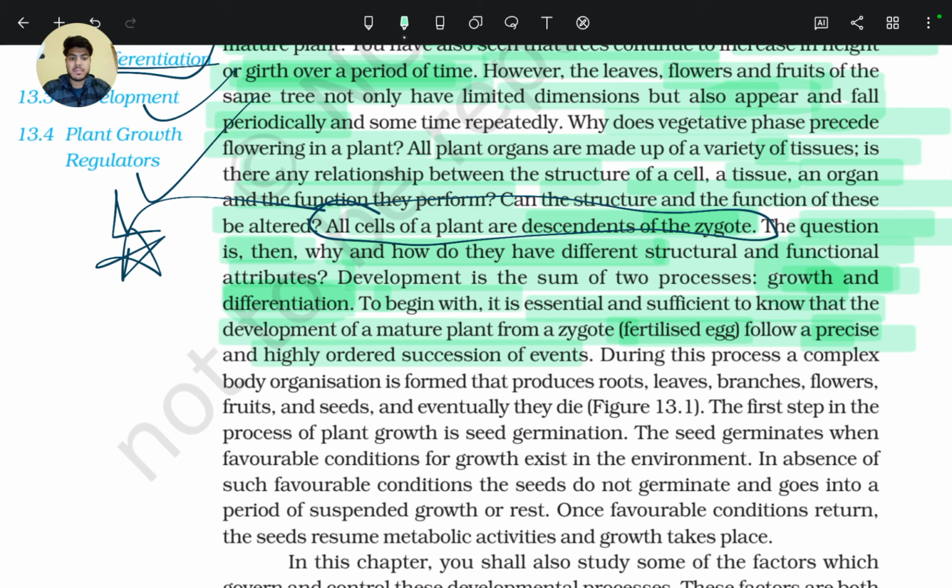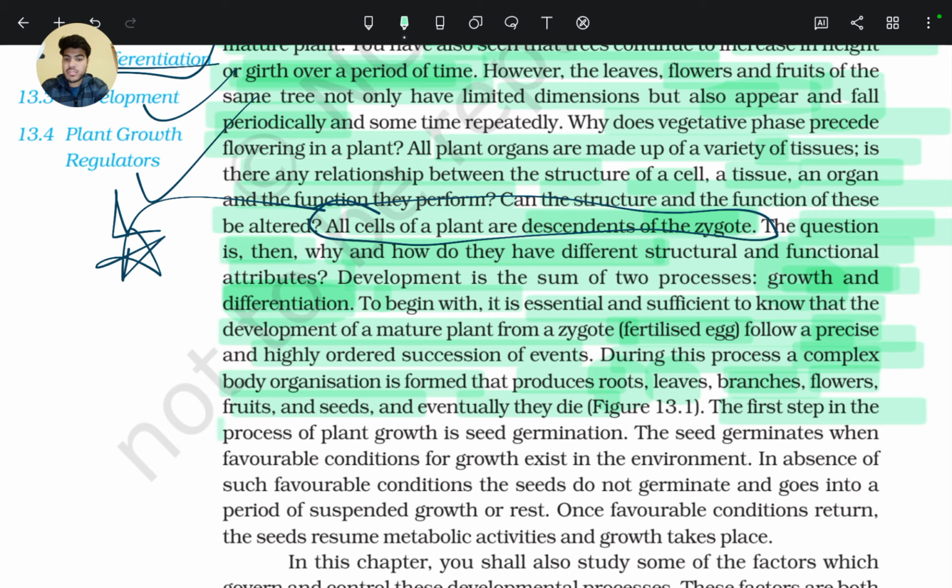Basically, the development of a plant starts with the zygote. During this process, a complex body organization is formed that produces roots, leaves, branches, flowers, fruits, and seeds. Eventually, periodically, they die.